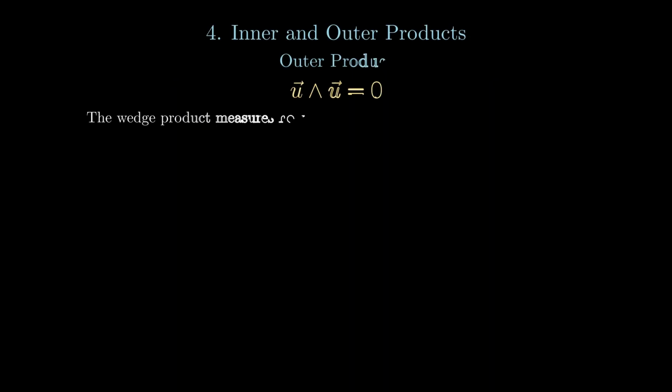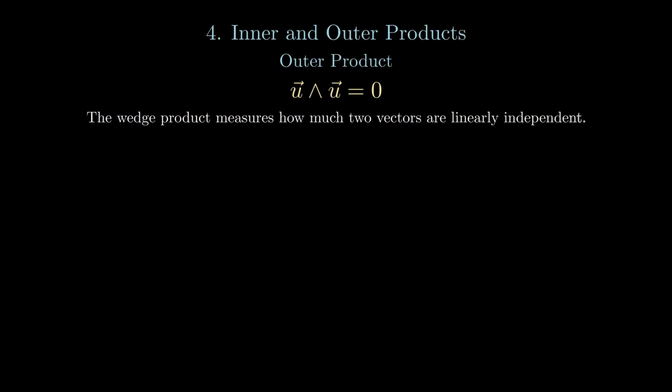The outer product is a very special kind of product. You might know the cross product, but this one is just more general. It can expand to all dimensions, not like the cross product. It can just be defined in 3 dimensions or some special dimensions, but not all. An outer product has a very simple definition. U wedge U equals 0, where wedge denotes the outer product. We can also call it the wedge product. Here, an outer product measures how much the vectors are linearly dependent. An easy example is when we calculate U wedge kU, we can get 0 because they're linearly dependent.